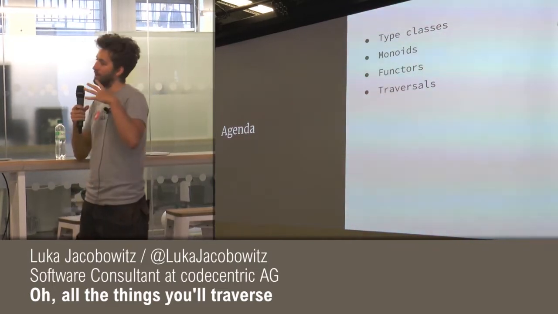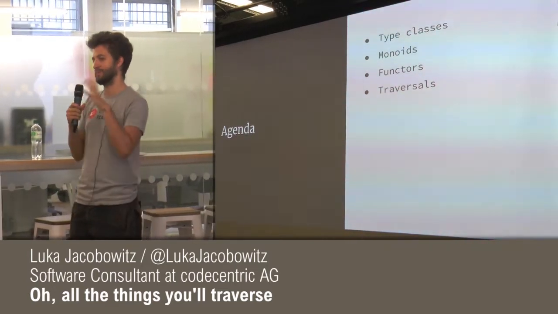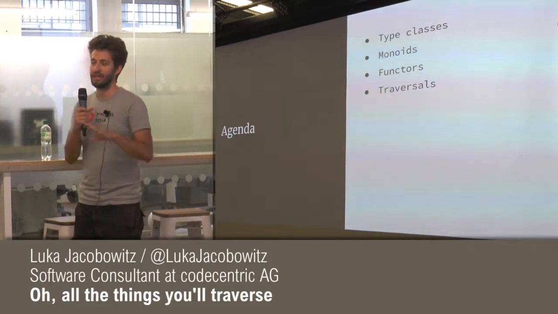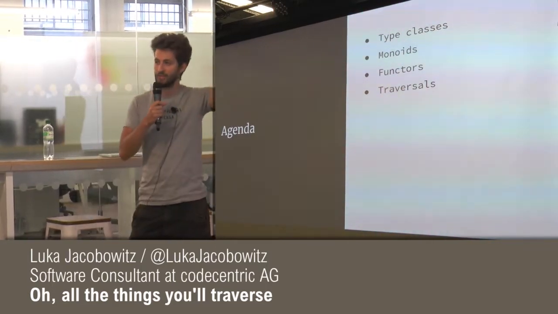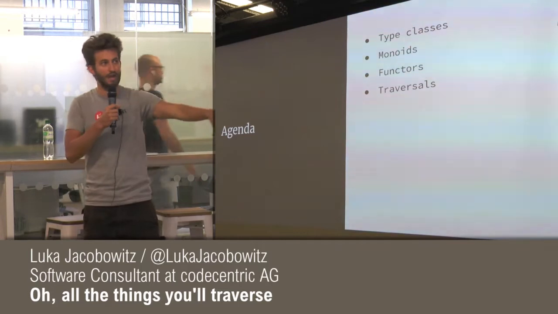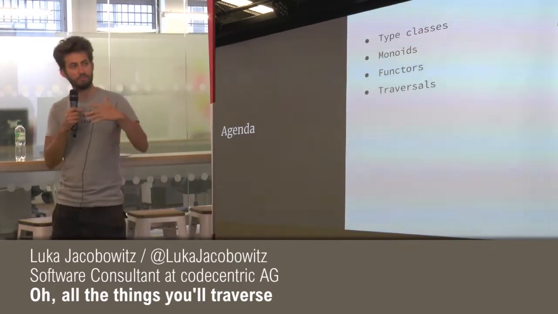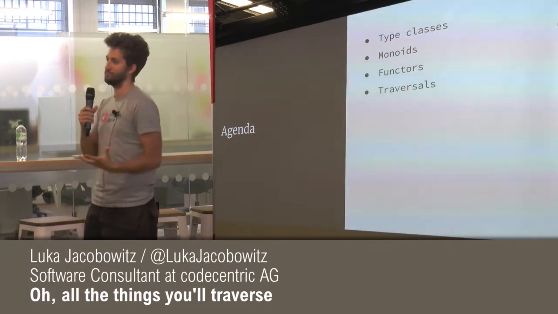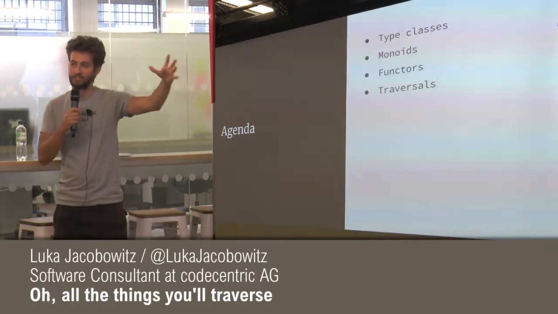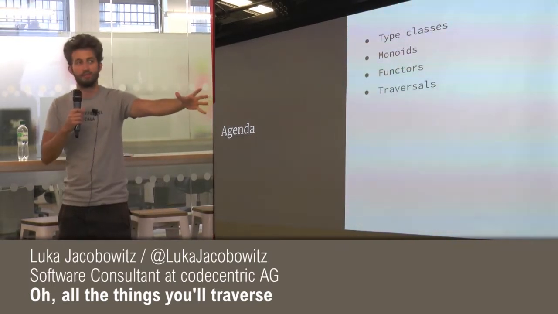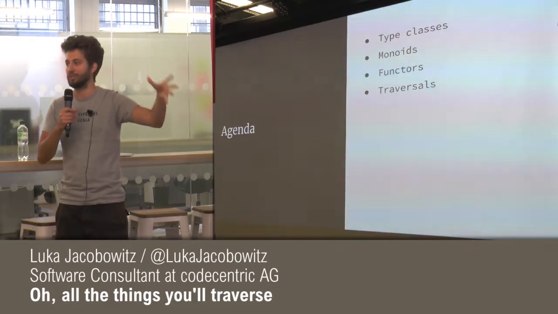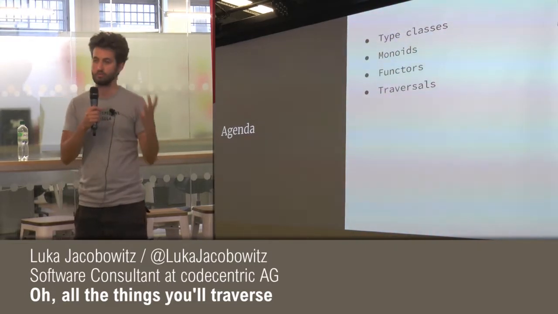The goal of this talk is to tell you that these things sound scary, like really abstract math, like I probably need a PhD for this, but I'm going to try to convince you that these things are actually really simple and really well defined, and understanding them is not that difficult.